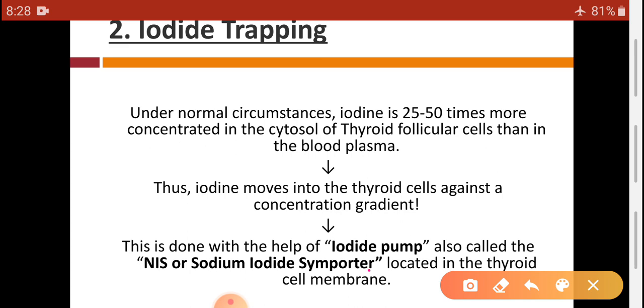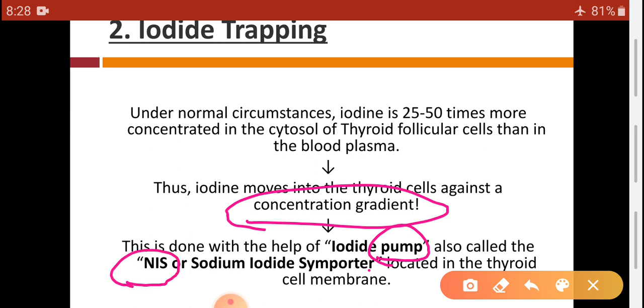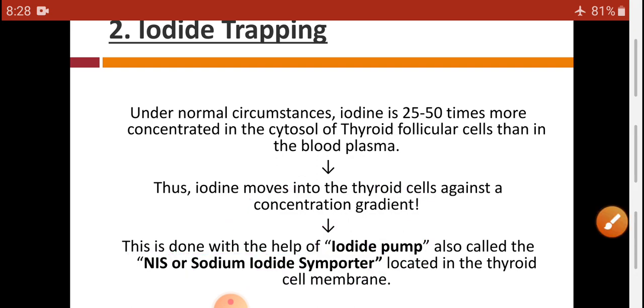So there is a pump which is necessary to transport against the concentration gradient, and this pump is also called NIS, that means sodium iodide symporter. Why is this pump called a symporter? Because it transports sodium as well as iodine at a time, and this pump is located in the thyroid cell membrane. So let's see the diagram for this discussion.